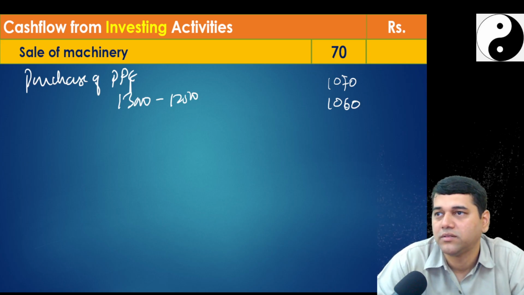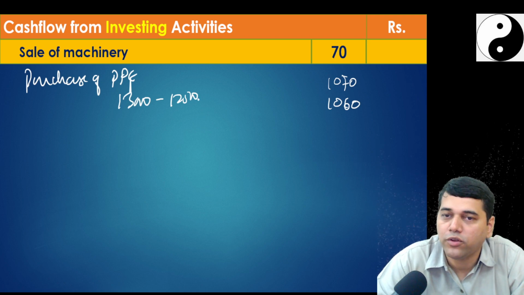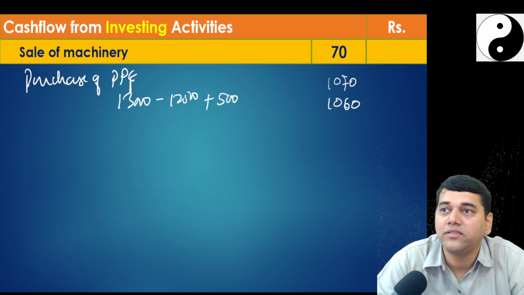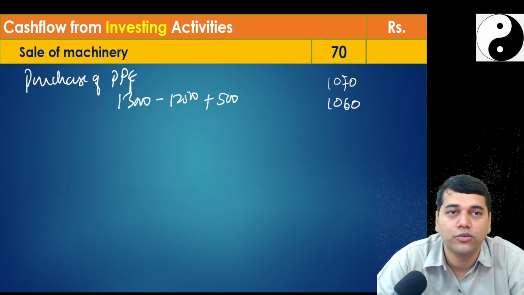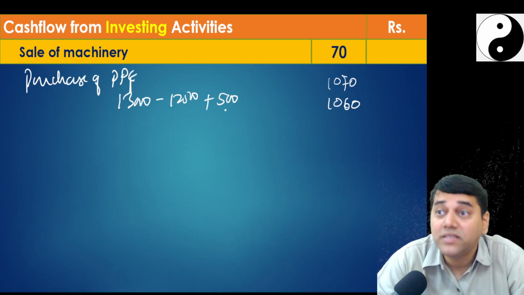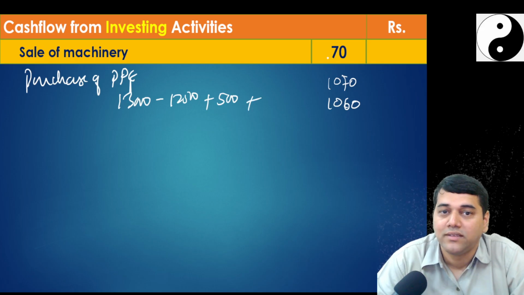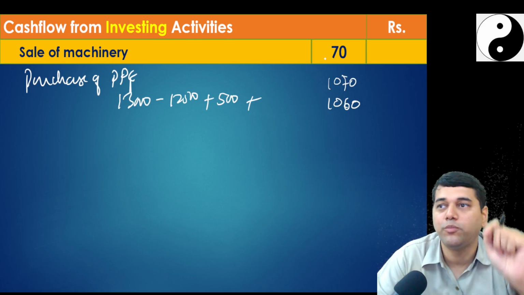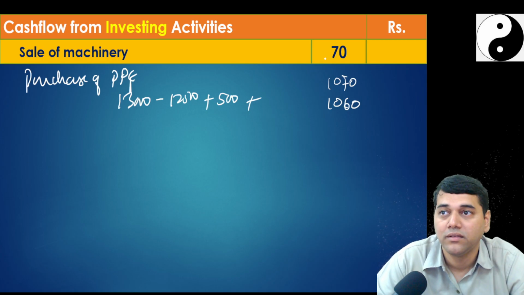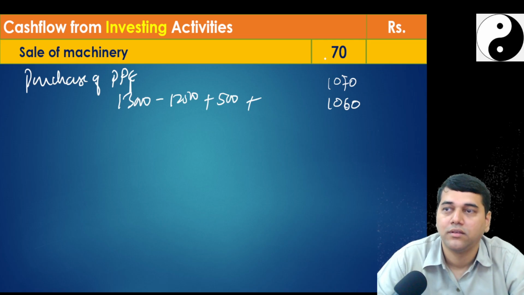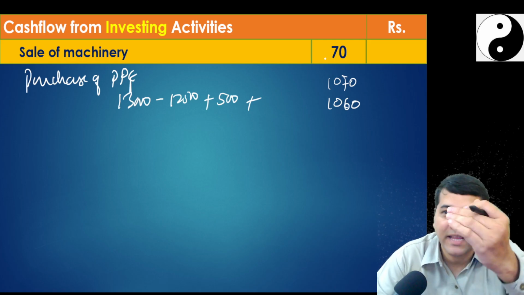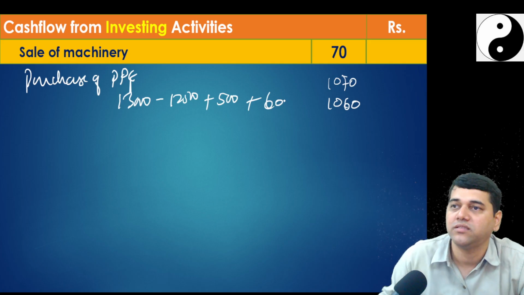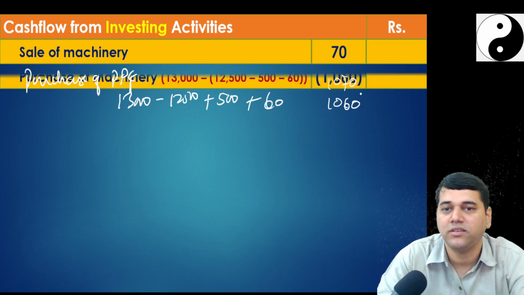How much? So, what are you going to do with the depreciation? Add 500. Then there is a sale. What will you do? Add how much? 60. 70 is the sale. What accounting entry do you pass in the ledger account of the PP? Bank account debit 70, to PP 60. So what you need to add back is only 60. So it is 1060.